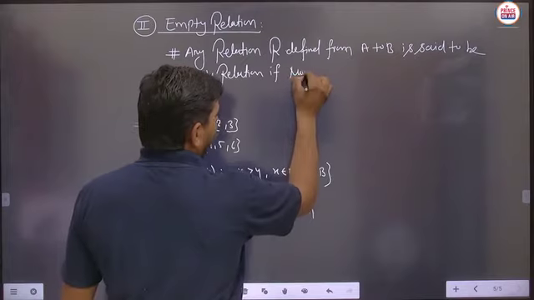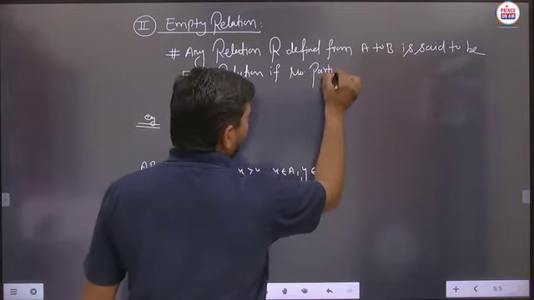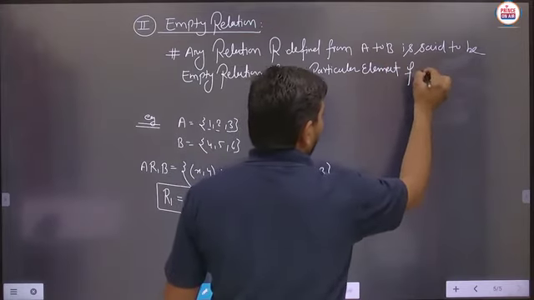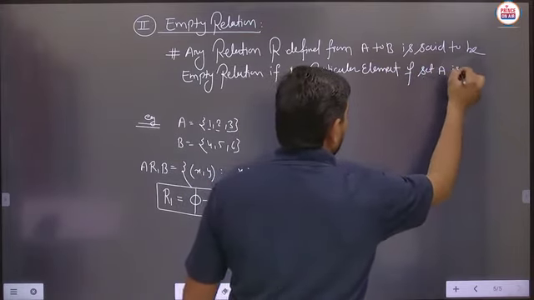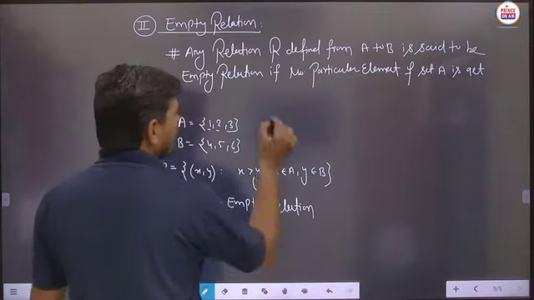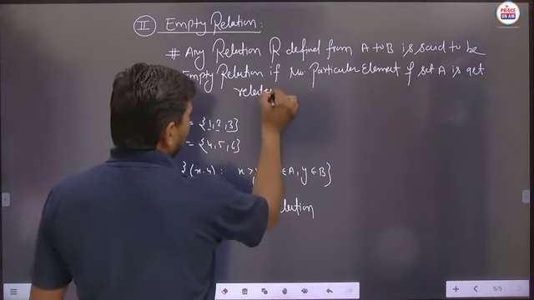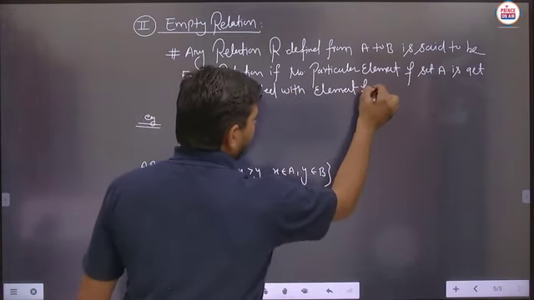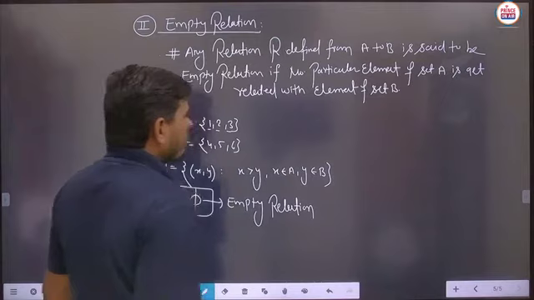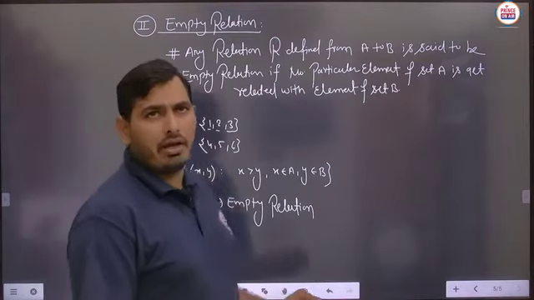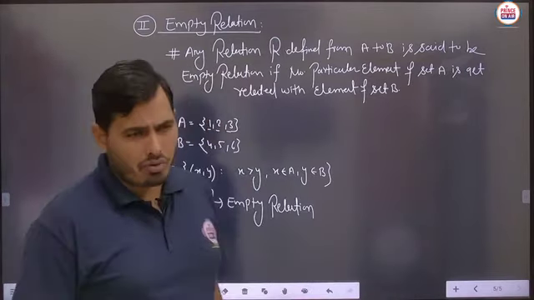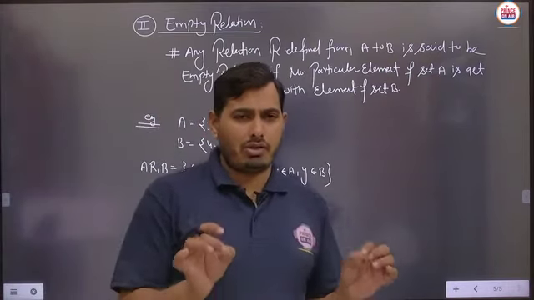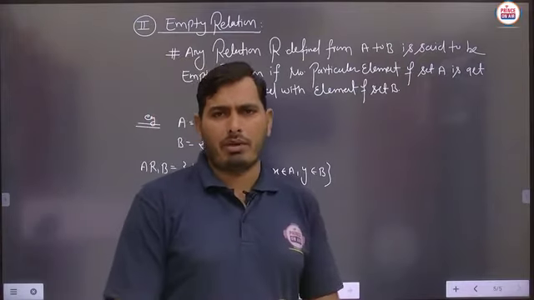no particular element of set A gets related with element of set B. Is it to be clear? So in general you can just see the definition, and you can see the written language, and understand the language, because here I want to say that no particular kind of ordered pair will be mentioned. Is it to be clear?